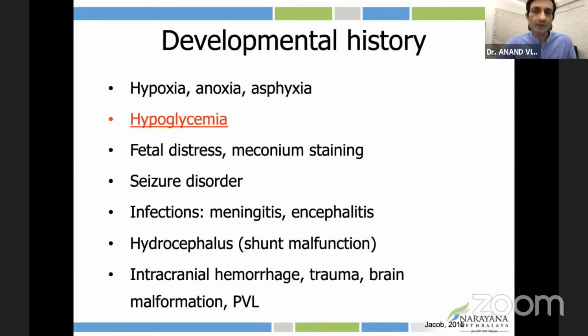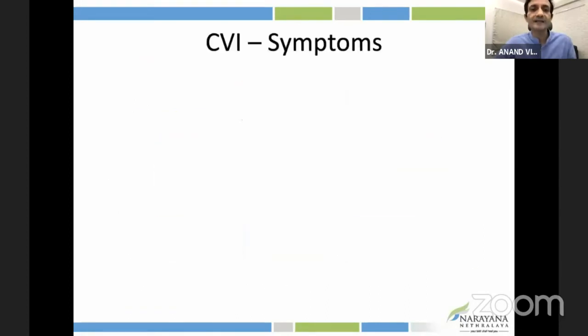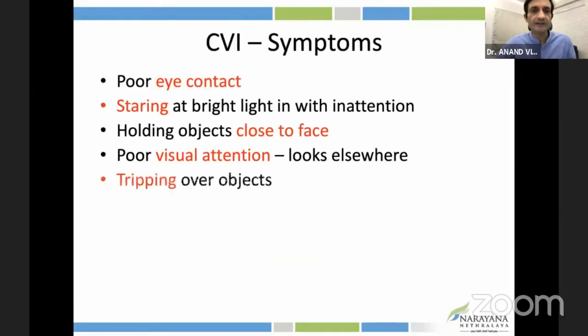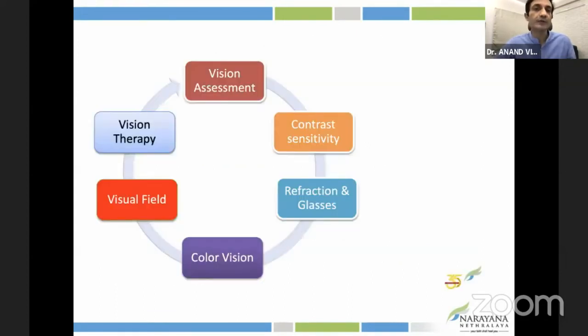Very, very important in our setting seems to be hypoglycemia, even more than birth asphyxia, which is seen in the West, and seizures and other infections are there. So what we assess here, and probably this is one of my most important slides, in terms of history: the poor eye contact, staring at lights, poor visual attention, tripping, cannot locate objects on the floor, and for the older child, difficulty copying from the board, and so on.